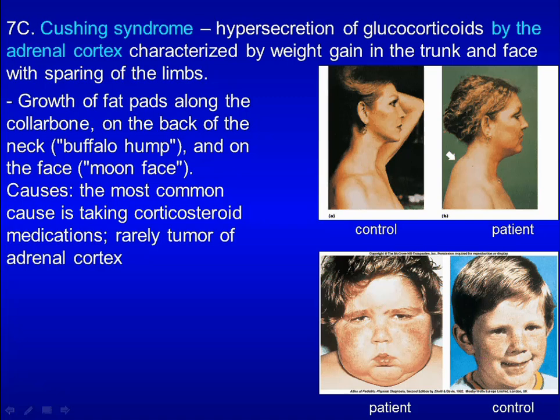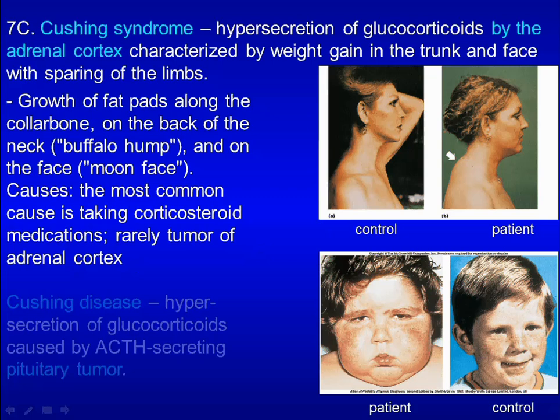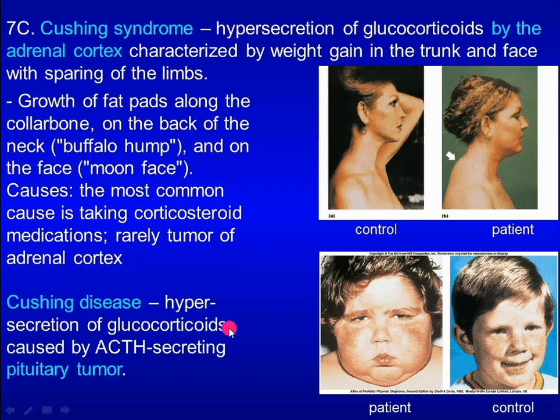The most common cause of Cushing syndrome is taking corticosteroid medications. Rarely, it is caused by tumor of adrenal cortex. A related condition is Cushing disease. It is hypersecretion of glucocorticoids caused by ACTH-secreting pituitary tumor.